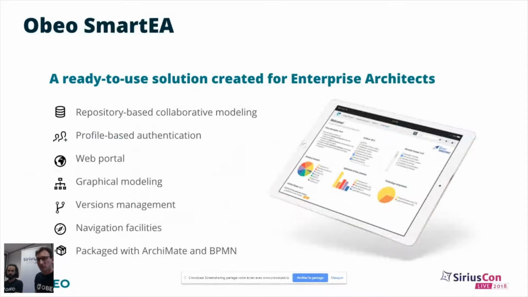It provides web access, so easy access to the data. It does graphical modeling thanks to the Sirius technology, obviously. It also does version management, meaning that you can manage different versions of your models. It has a lot of navigation facilities, and I have to say it is shipped with Archimate and BPMN, even if you might not want to use that.